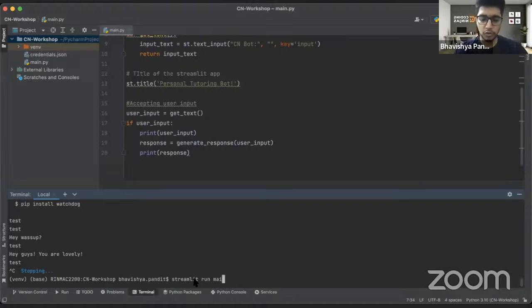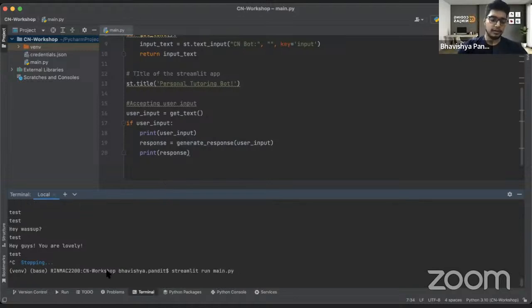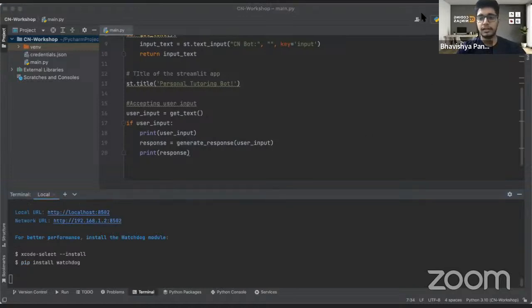Okay. If you are too lazy to write the name of the file, let's say your file name is abracadabra, something like that, then God bless you. But if you want to autocomplete the file, here in my case, it is main.py, right? I'll press M and then press tab and it would automatically complete it for me. And then if I press enter, it will tell me that it is already running for me. Yep. So I'll show it again. This thing is running for me. If you guys want to see, I hope my screen is visible now.